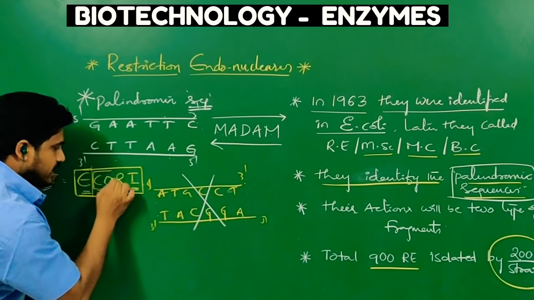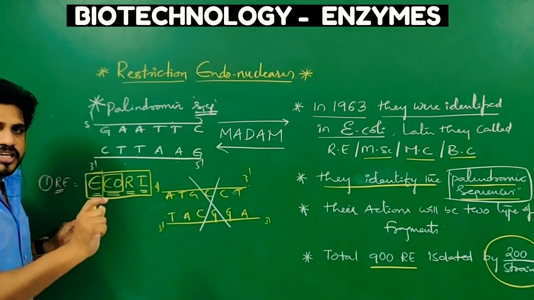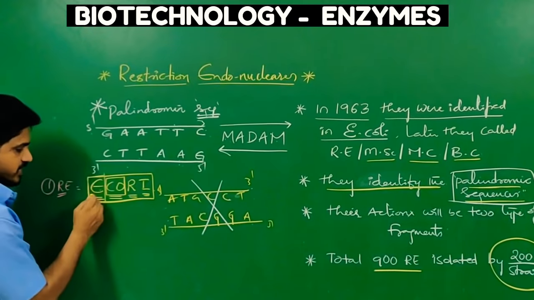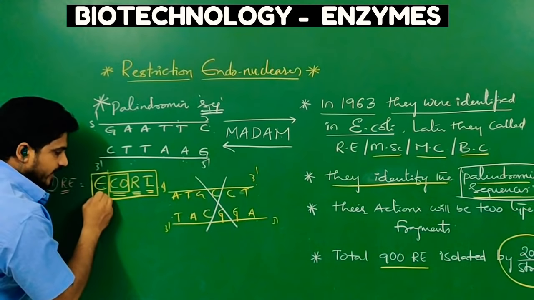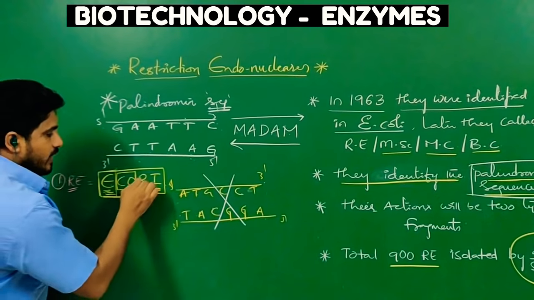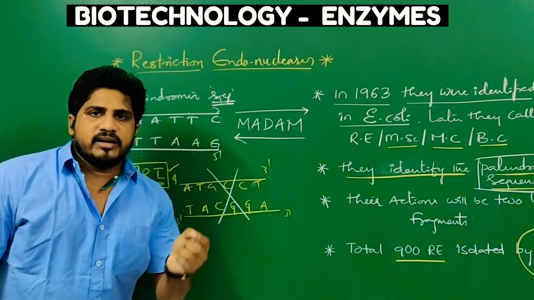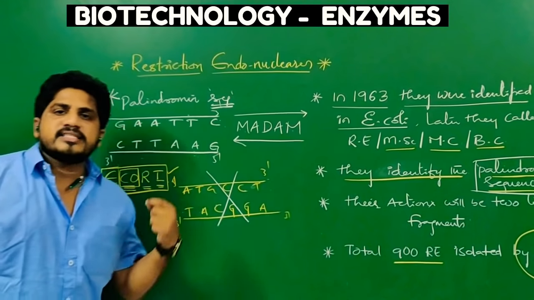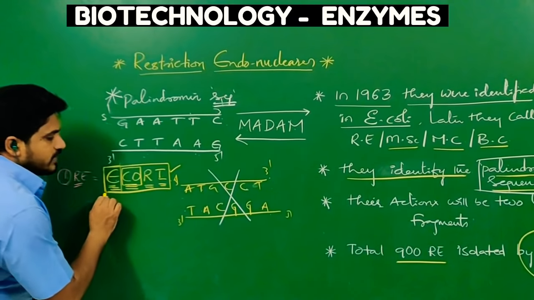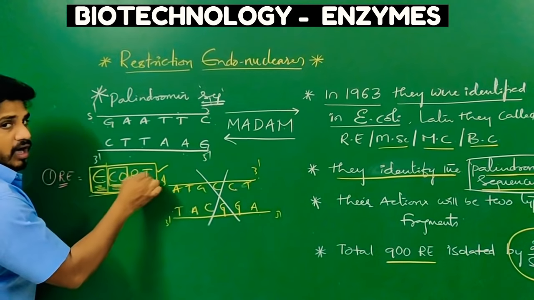The next two letters are the first two letters of the species name. From Escherichia we take E and from coli we take CO. R and 1 tell the strain and labeling. R is the strain and 1 is the labeling. This is how one restriction endonuclease enzyme name has been given, that is EcoR1.